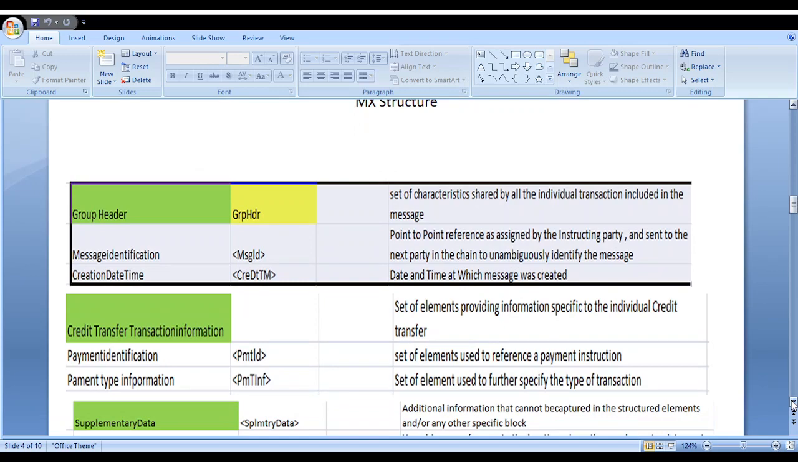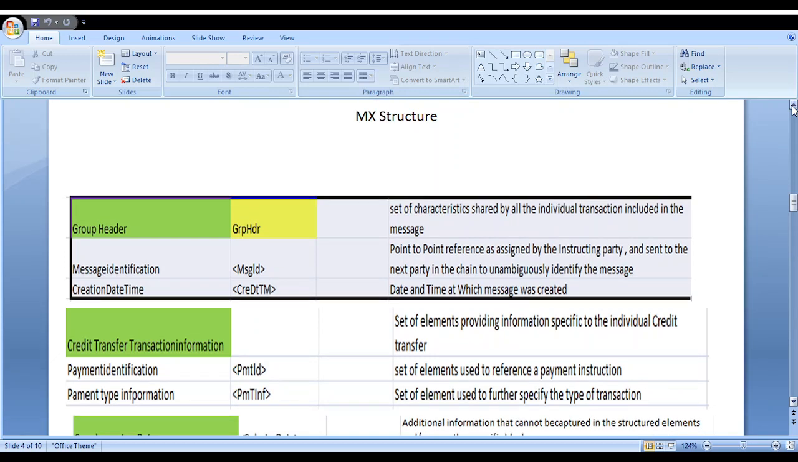Next, how does the MX structure look? First comes the group header. In this group header, there is a set of characteristics shared by all the individual transactions included in the message: what kind of transaction it is, whether it's a bulk transaction or not, how many transactions are initiated, the control sum, and the instructing and instructed agents.